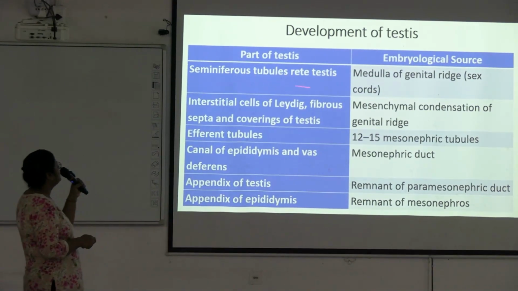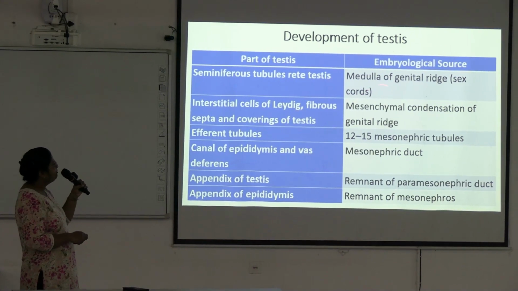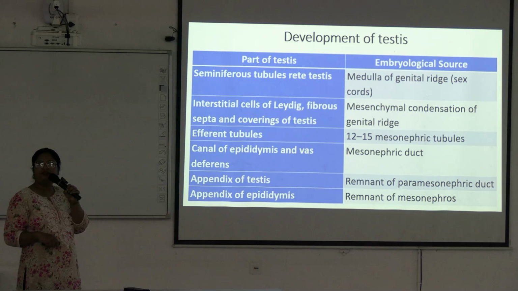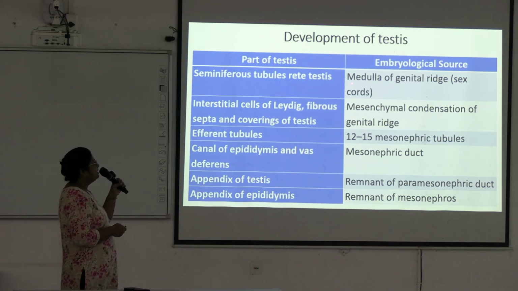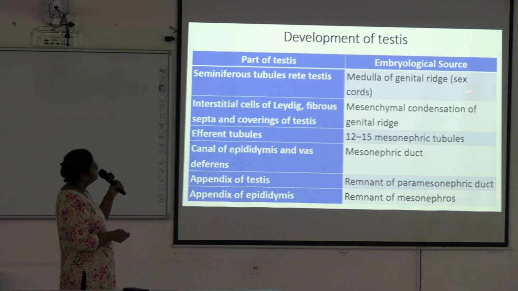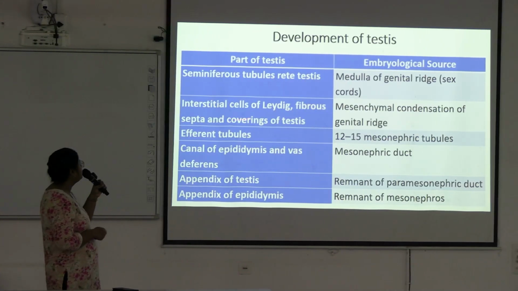Seminiferous tubules and rete testis, embryological sources. These are important for your MCQs and viva. Different parts, their embryological source. Medulla of the genital ridge, medullary cords: from here seminiferous tubules and rete testis develop.